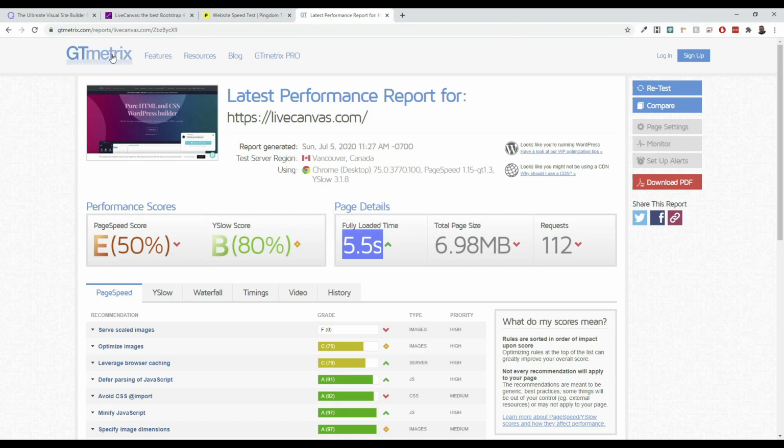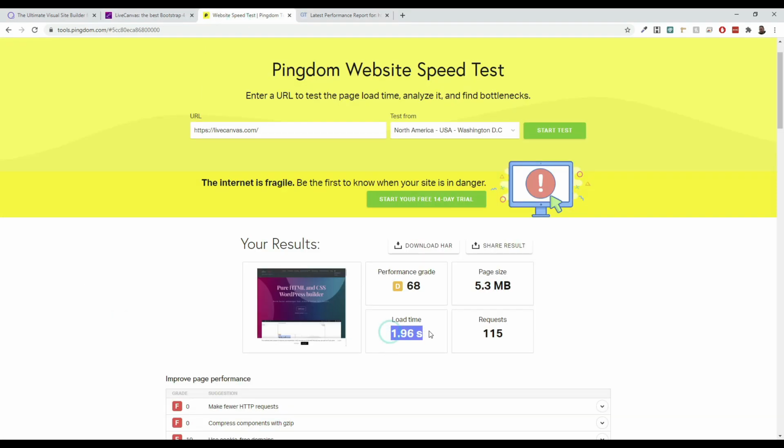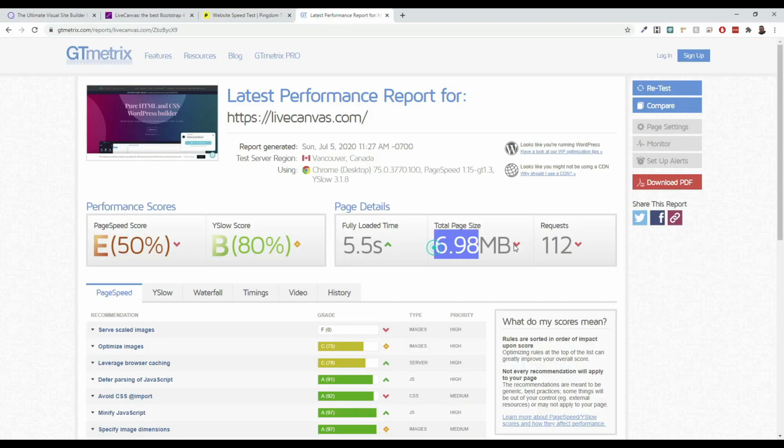Once again, I don't look at these scores and say, ooh, which one is better, which one is worse, but I want you to know what kind of things you can run into. Obviously, for somebody who's very skilled, you can optimize this, and you could get both of these sites down. I wouldn't say the page size for this page needs to be reduced by some method. That's just too big. Modern phones and everything can handle that. It's not the best for it, but it's not the worst I've ever seen.